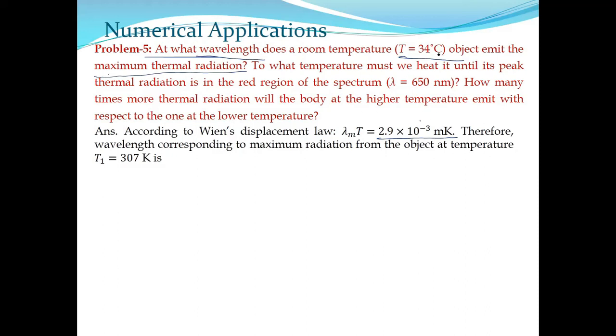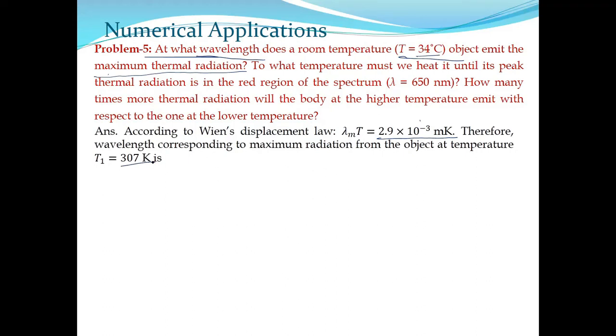Temperature is supplied as 34 degrees centigrade, but whenever we have discussed the intensity pattern, I have mentioned the temperature in Kelvin scale. So you need to convert it into Kelvin first. That means T1 is 34 plus 273, so T1 will be 307 Kelvin.